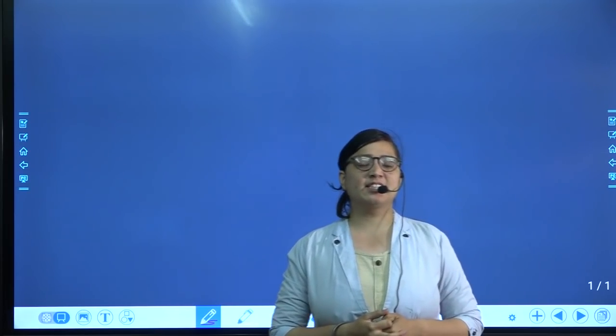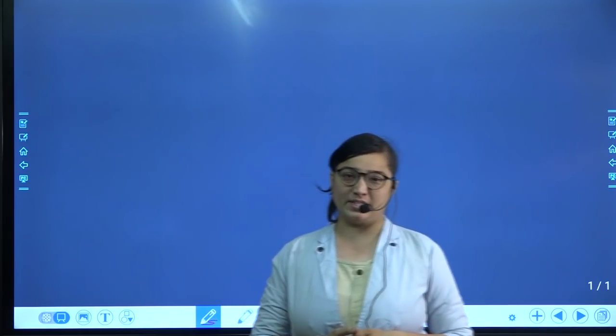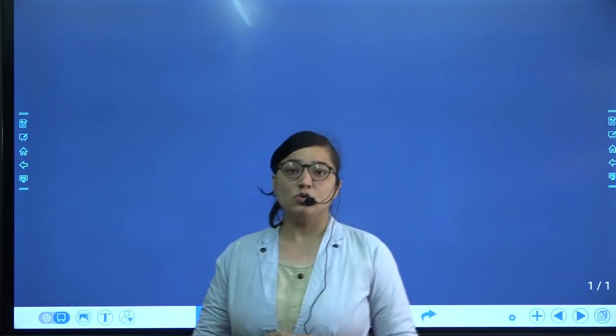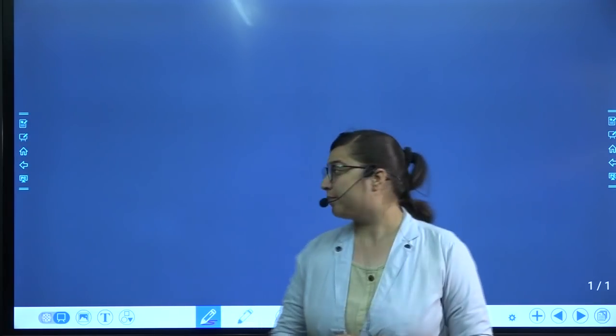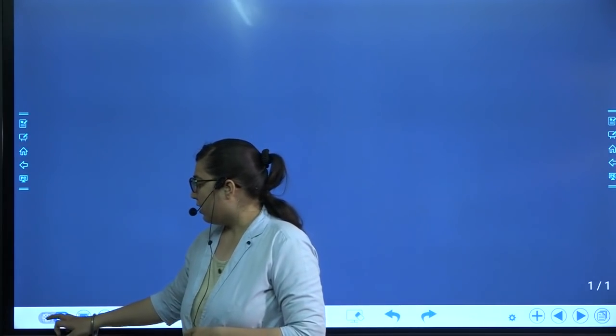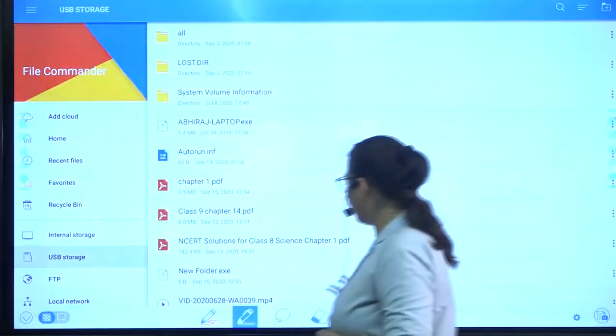Little bit more content is given in Prachi textbook as compared to NCERT, which we have done. So we need more time in the revision. Let's have a quick look at first.